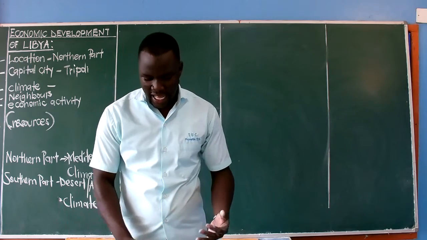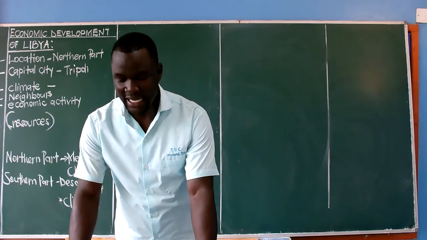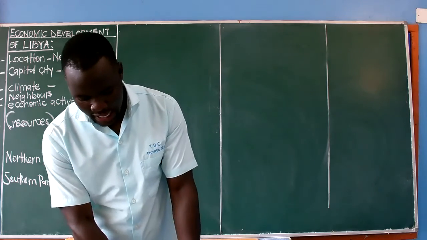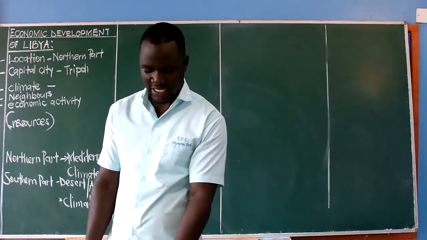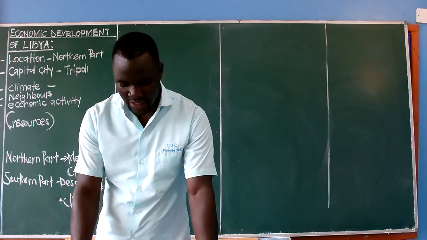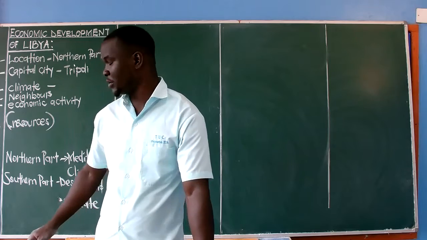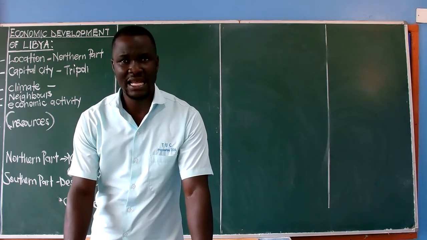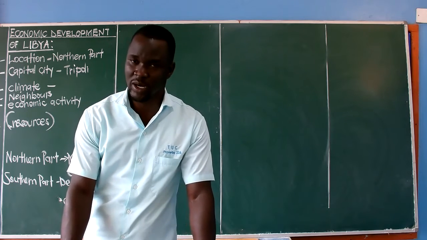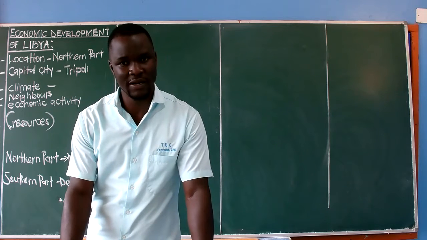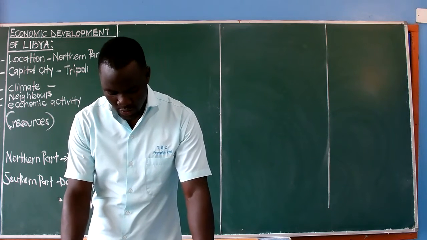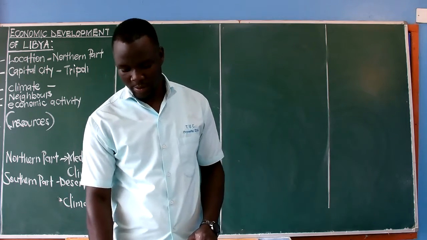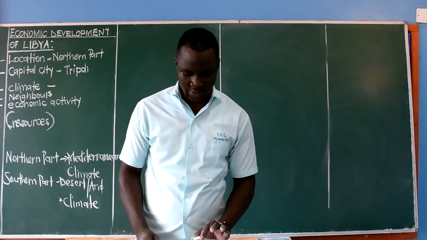There we shall have activities taking place like fishing, trade, and tourism, among other activities in that northern part. And then the southern part, which has desert climate, we shall have activities like mining, and tourism also. Remember, in the desert, people tour desert areas. And then we shall have irrigation farming, connecting water to a dry area in order to make farming possible, that is crop growing, which we also call cultivation.